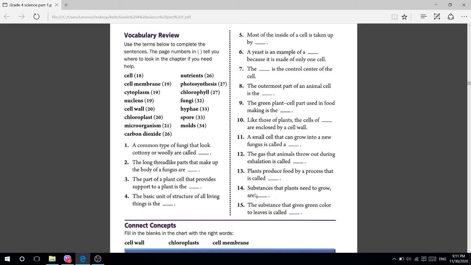But number 15, chlorophyll. Write down here, nutrients. Number 14, nutrients, and number 15, chlorophyll. That gives the green color of the plant and is called chlorophyll. Okay, students?